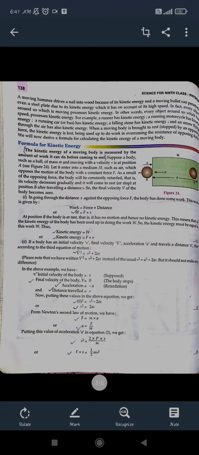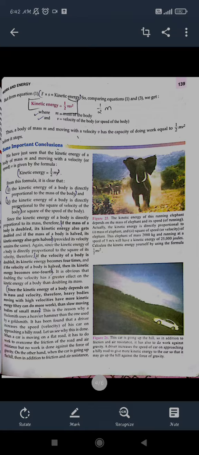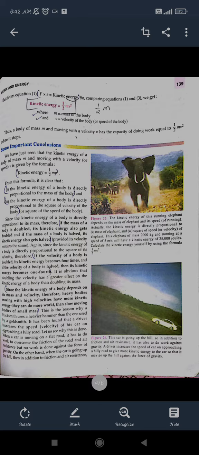Now, we know that force is equal to mass into acceleration. So putting the value of acceleration in 2as, we will get 2 into F into S upon M. So u square is equal to 2 into Fs upon M. If we take this M across, then it will be mu square upon 2. And what is force into displacement? Kinetic energy. And I already told that a body moving with some velocity will be considered to have kinetic energy. So what is it depending on?